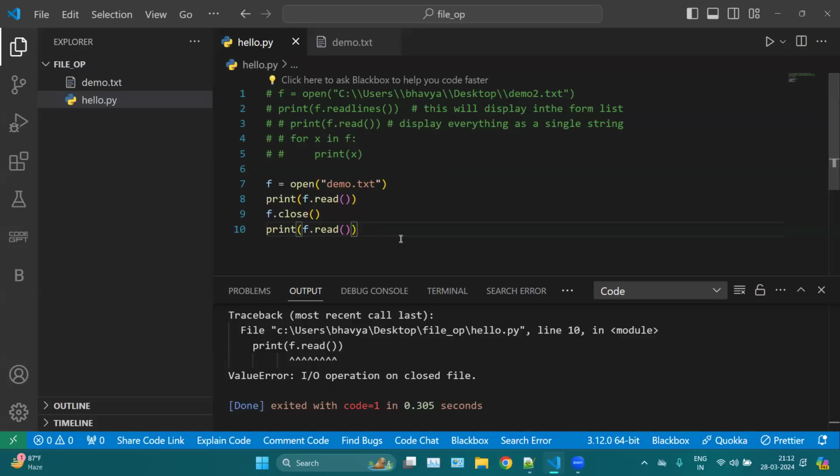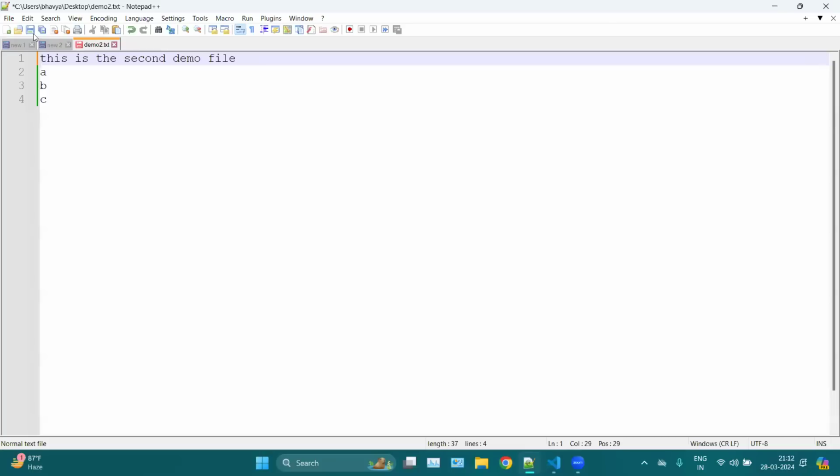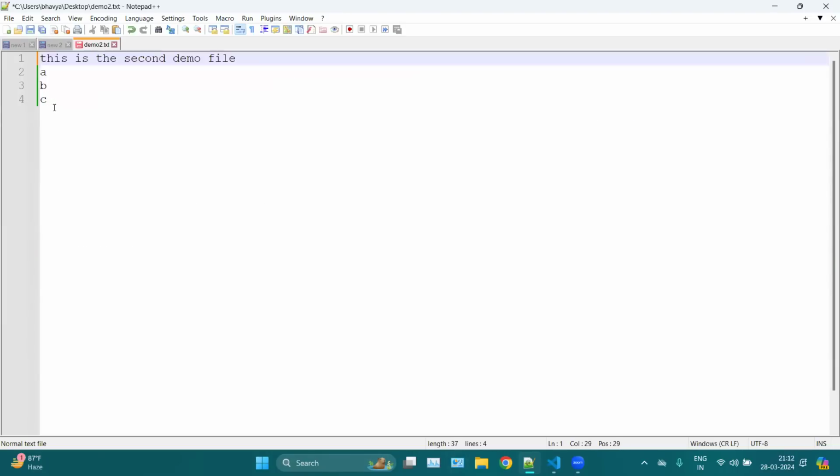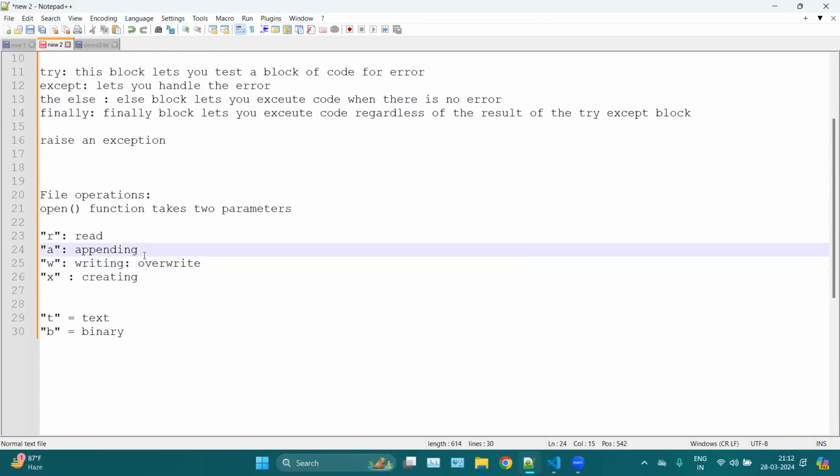Now, how can we write into a file? For writing into a file, we have two options. First, we can use W here, for writing. This will basically overwrite your content. For example, if I want to write to this file, whatever is written inside this file will be removed and new content will appear. So this is overwriting. And appending is when you want to add at the end of your file. So we can use append or write.